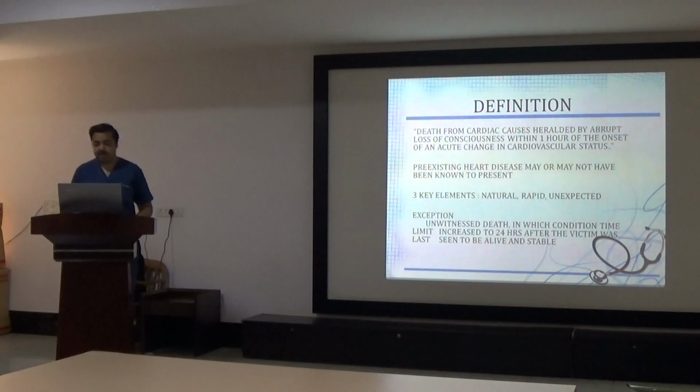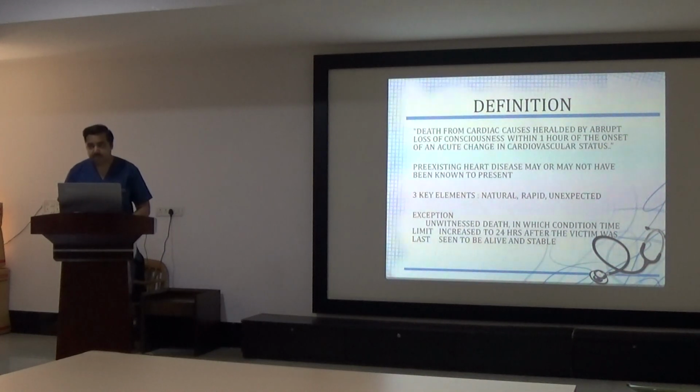Pre-existing heart disease may or may not have been known to be present. Exception to this is unwitnessed death, when the patient was not seen in the last 24 hours. Before 24 hours he was seen in a stable condition, and after 24 hours he was found to be dead. It can be labeled as sudden cardiac arrest.